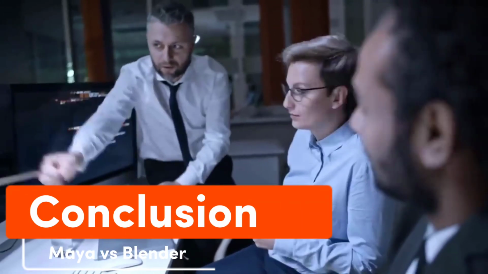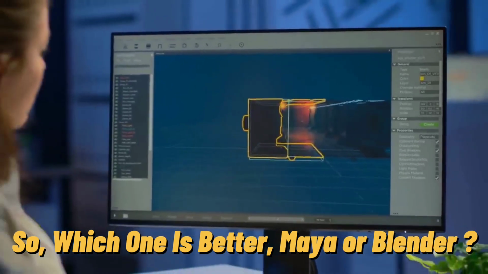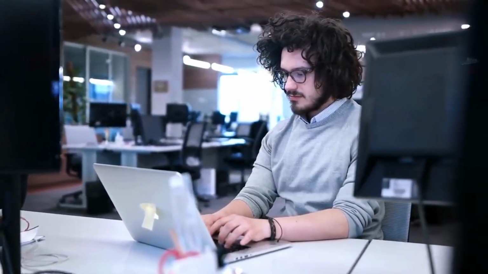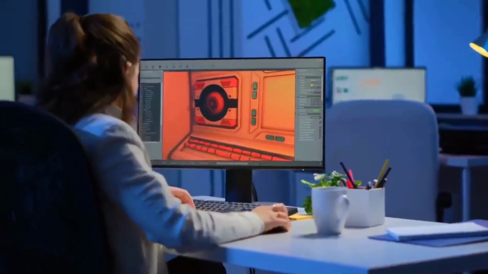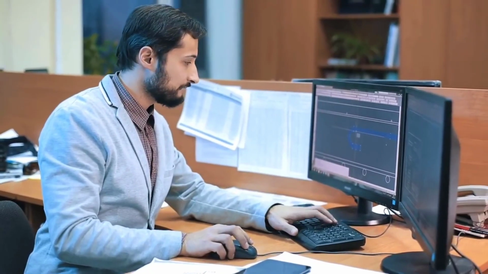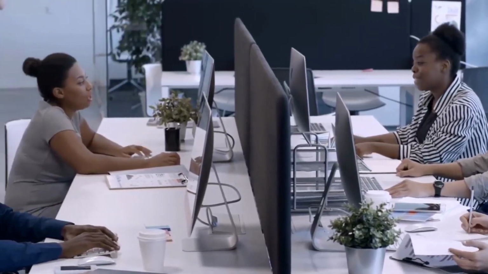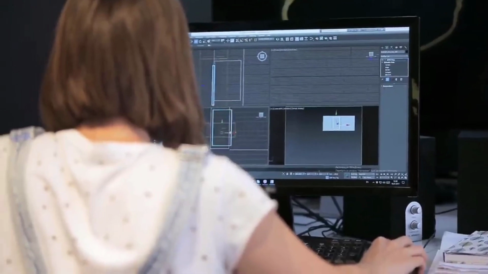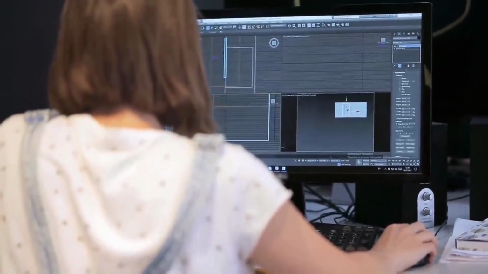Conclusion. So, which one is better, Maya or Blender? The answer to this question depends on the artist's preferences, the type of project, and the budget. Maya is a powerful software that's used in the film and video game industry, but it comes with a higher price tag and a steep learning curve. Blender, on the other hand, is free and open source, and offers a robust set of tools and features that make it suitable for small studios and independent artists.